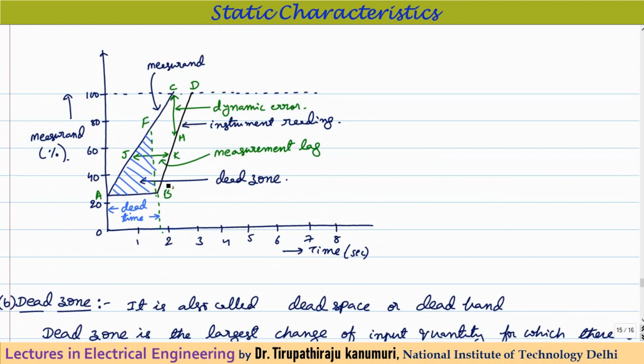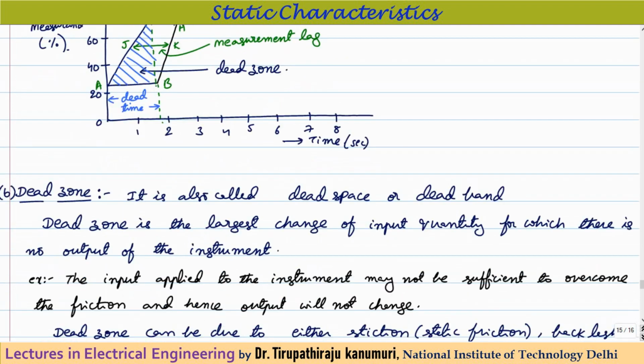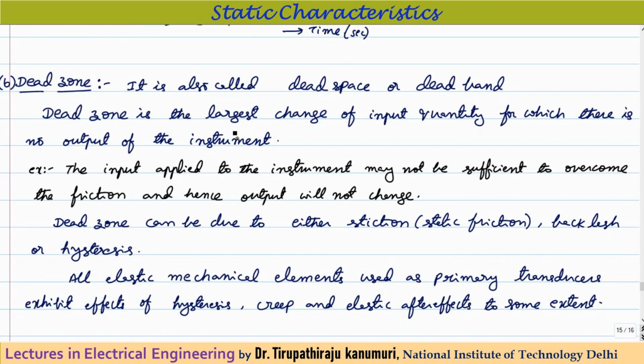This BD is my instrument reading and AC is my measurand value. When the measurand reaches 100%, the value of the output of the instrument at that instant is called the dynamic error of the instrument. That means dynamically, when the input changed from 0 to 100%, what is the change in the output by that time? That is called the dynamic error. By the time the input reaches C, the output reaches only H. This is called dynamic error. So let us proceed further with these basics. Dead zone is also called dead space or dead band.